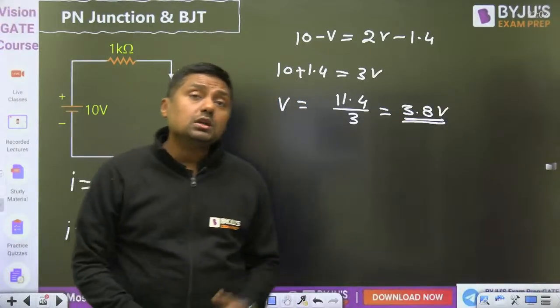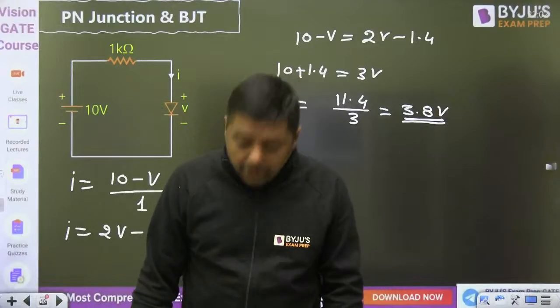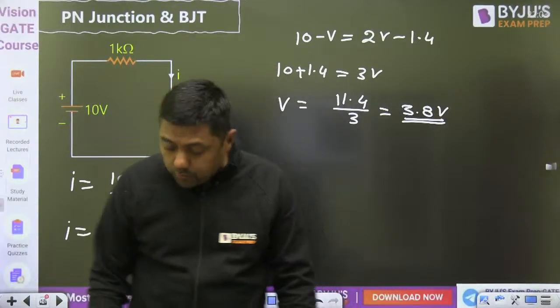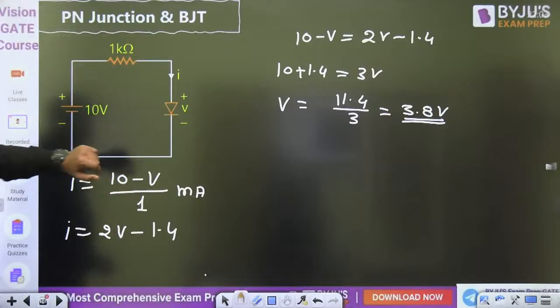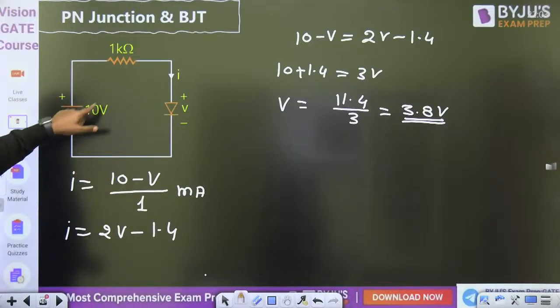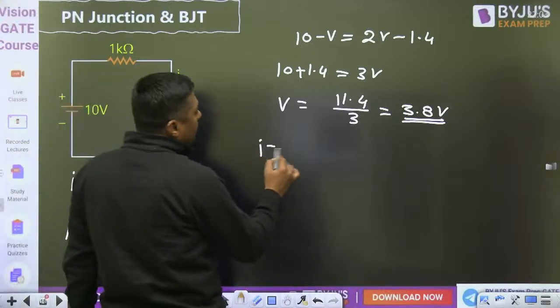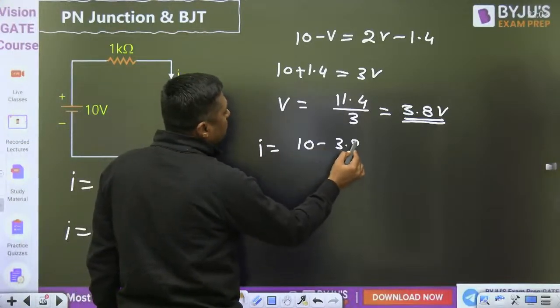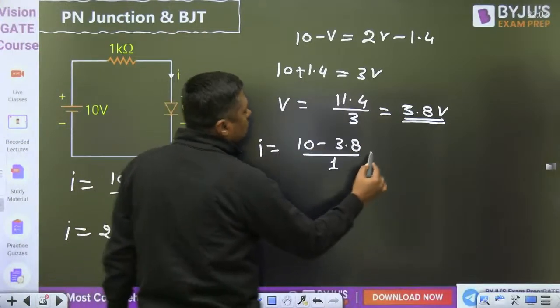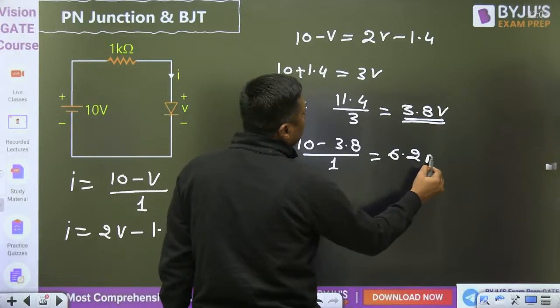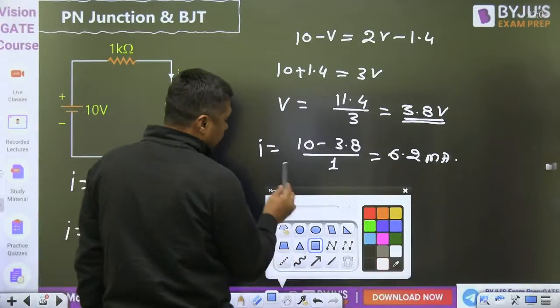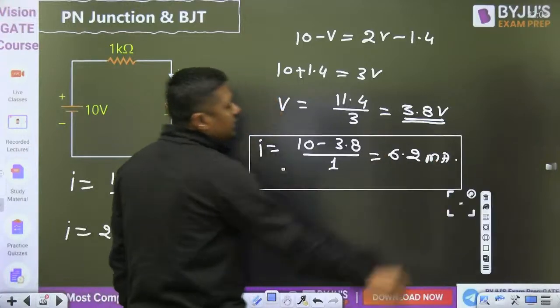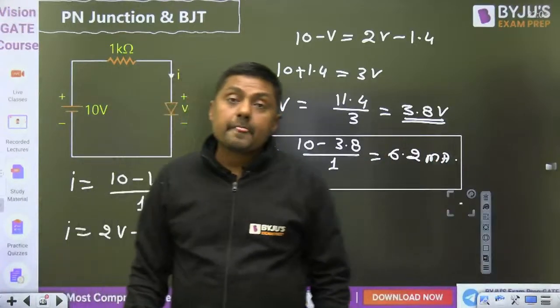Watch this. What is the drop across the diode? 3.8 volt. Normally we are choosing 0.7 volt, but according to this question, 3.8 volt is the drop across the diode. And then what is the current? 10 minus 3.8 upon 1 kilo ohm. That is 6.2 milliampere. That is the current. So directly you can solve this type of question on a diode.